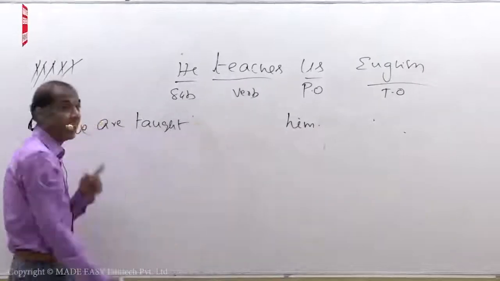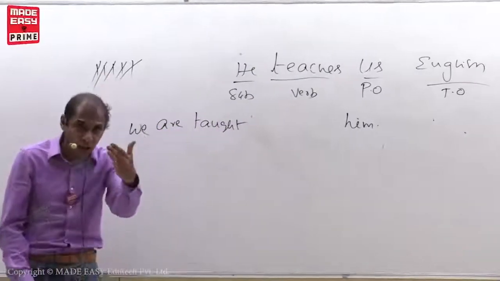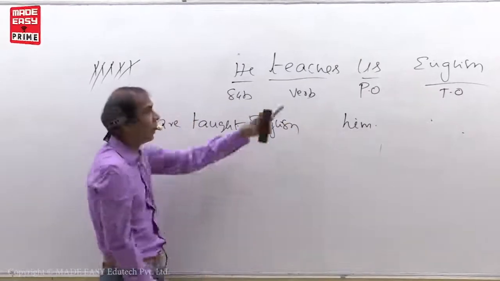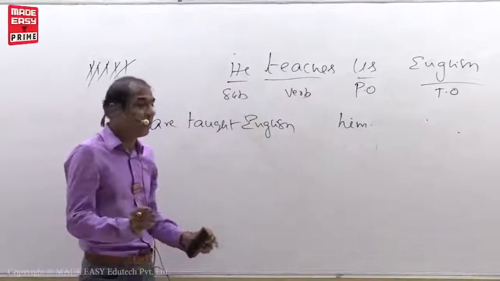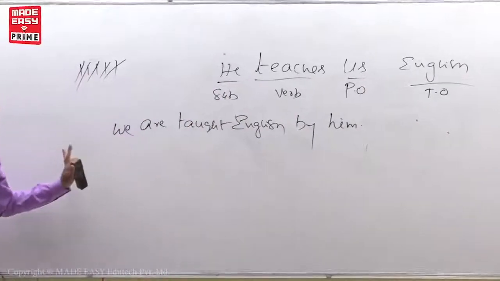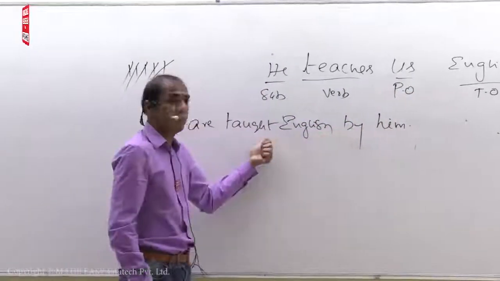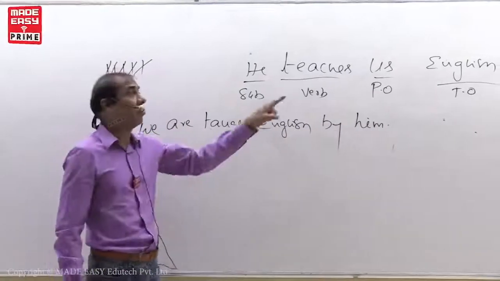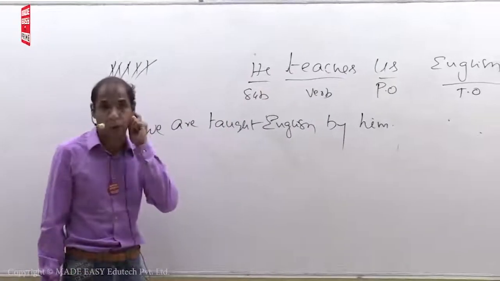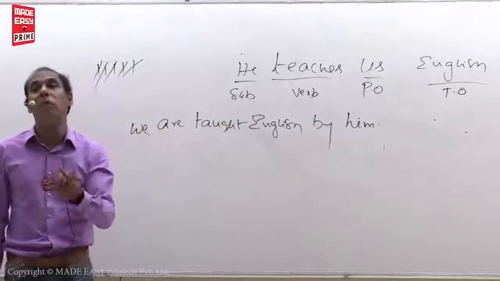Right? But you have taken note: if any main points are there in the sentence, first you write all the main points. Here in this sentence we have only one main point. First you write the main point, then you write by. That's it. If there is no main point in a sentence, directly you can write by after V3. If there is any main point, first you write the main point, then you write by. Sometimes we may have 3 main points. Sometimes we may have 50 main points.